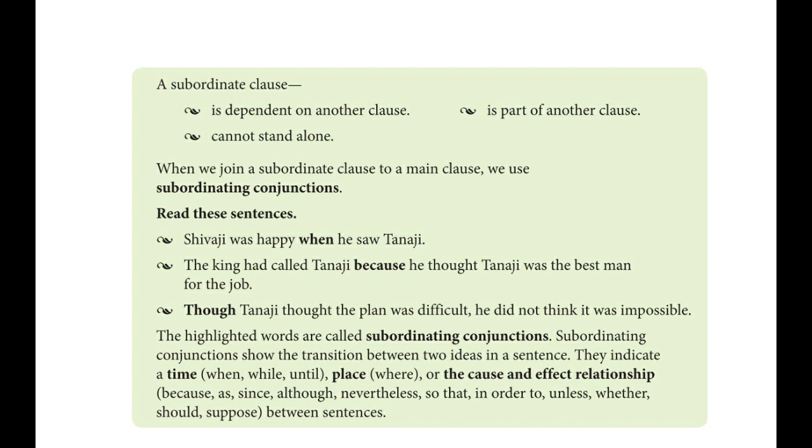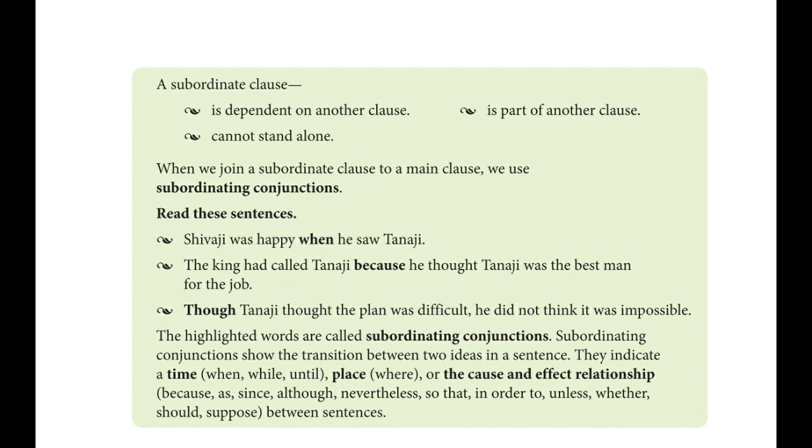Then here you can see the words when, because and though in 3 examples. These words are called subordinating conjunctions. These are conjunctions, and when one is used to connect a subordinate clause to a main clause, it's called a subordinating conjunction. Okay, just very simple. Then something about subordinating conjunctions. You can read there. The highlighted words are called subordinating conjunctions, like when, because, though. Subordinating conjunctions show the transition between two ideas in a sentence. It will give the relation between the main clause and subordinate clause.